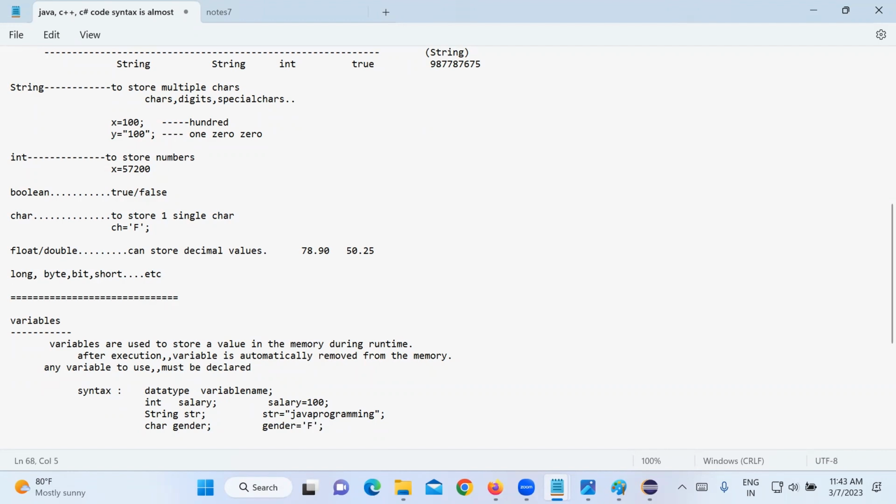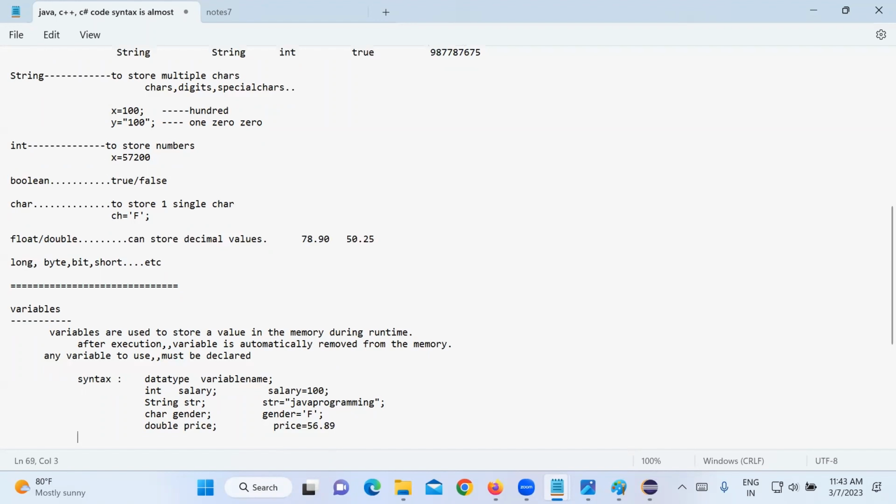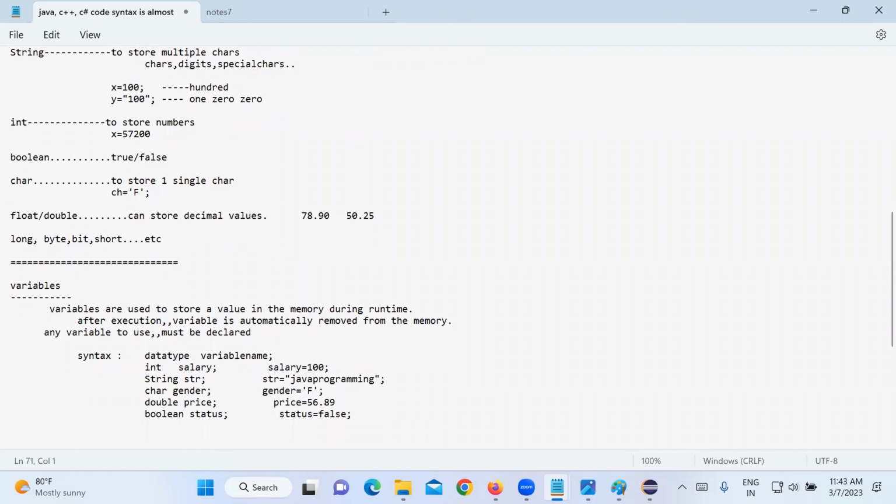Next, for example, I want to declare the price of a product. What should I declare? Double price. Now I would say price equal to some number, 56.89. Understood? Now I want to store the status. Status can be true or false, right? What will I declare? Boolean. Status is a variable. Now I say status equal to true, something like that, right? So what is salary? Salary is a variable. Str is a variable. Gender is a variable. Price is a variable. Status is a variable. And these are the data types, right?